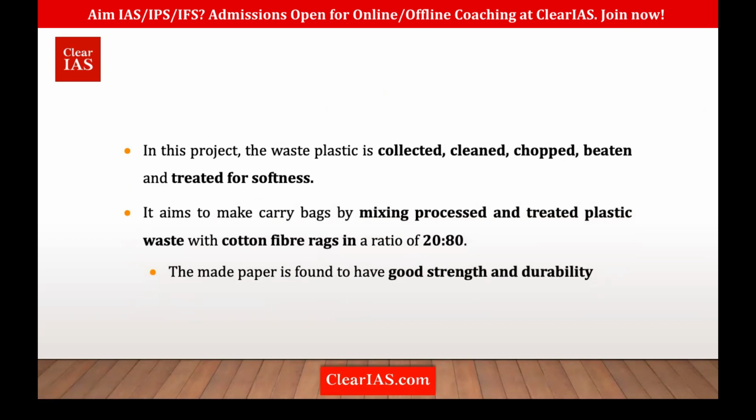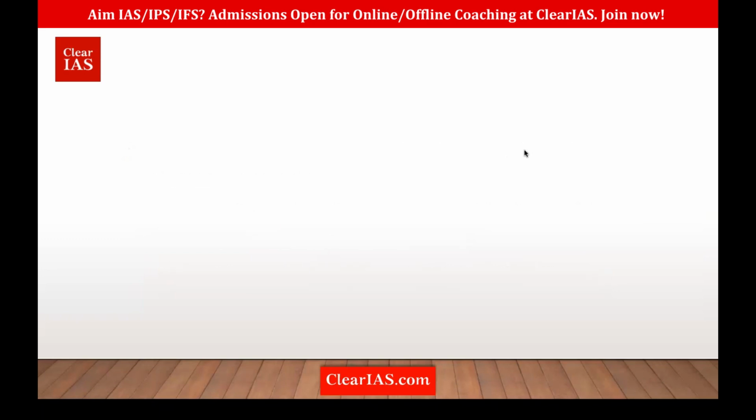That means only 20% of plastic is used, and most of it is cotton or paper. Okay, and this has also been found to have good strength and durability. So that is how they're going to make paper bags, an alternative for plastic bags. Okay, so that is Project RePlan.